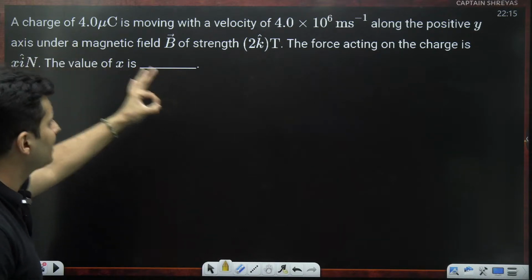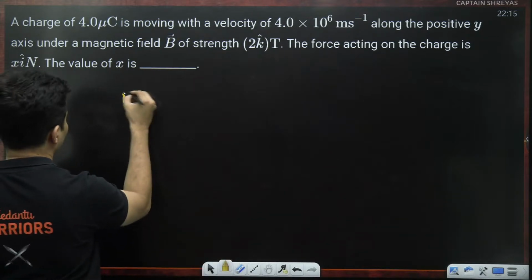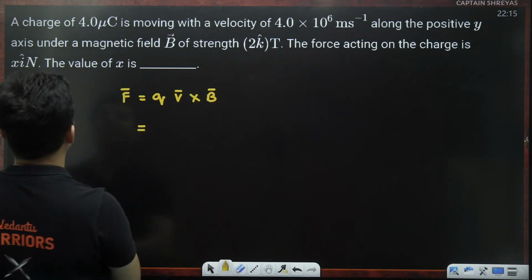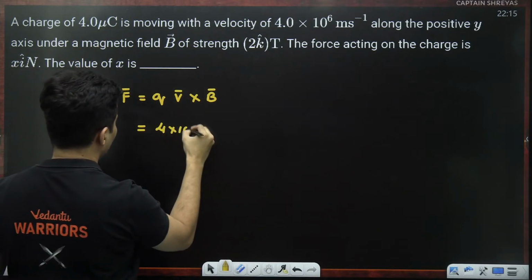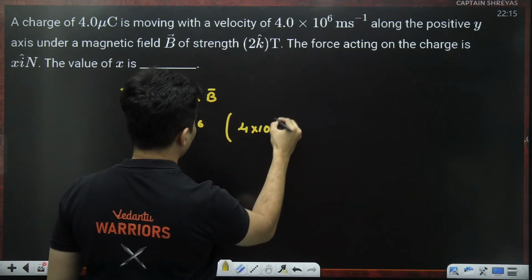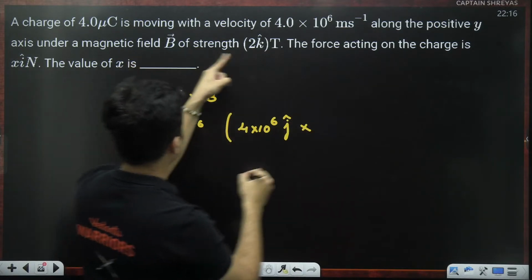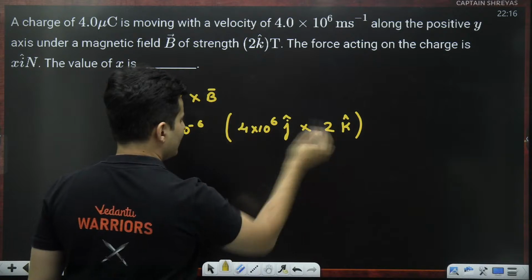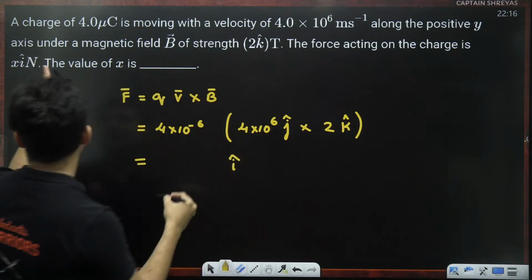Some charge, some speed in a magnetic field, force is. Again, direct application of F is equal to Q V cross B. What's the charge? The charge is 4 microcoulomb. So 4 into 10 to the power minus 6 into, what's the velocity? 4 into 10 to the power 6 along positive y, that means J cap, cross magnetic field 2 K cap. That's it. What is J cross K? I J K. J cross K is I cap. So answer should be in I cap.